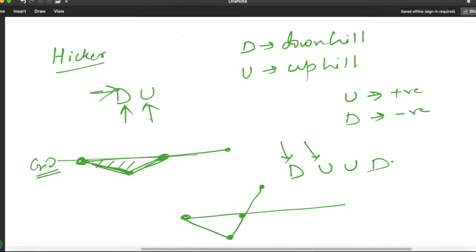Now he is coming down by 1 unit. He started from the ground level and ended at the ground level, and in this whole journey he has traveled one valley and one mountain. In this problem we have to return how many valleys he traveled. For this path there is only one valley.